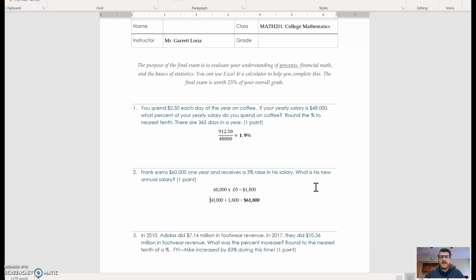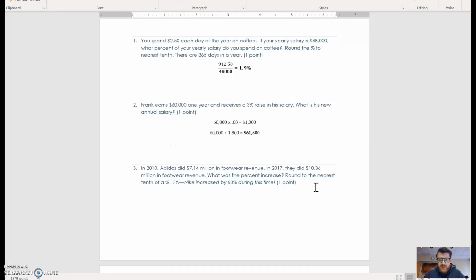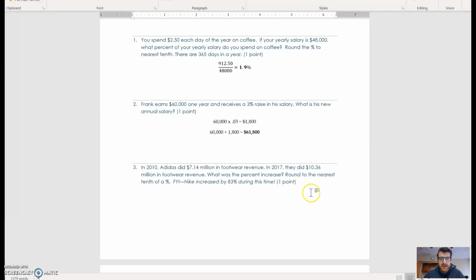All right, so let's take a look at number 3. This will be the last one for the video. I'm going to try and break it up so it's easier for you guys to follow. I'll do it page by page or something like that. So in 2010, Adidas did $7.14 million in footwear revenue. In 2017, they did $10.36 million in footwear revenue, making big moves, as most people probably know based on how popular their apparel has become.